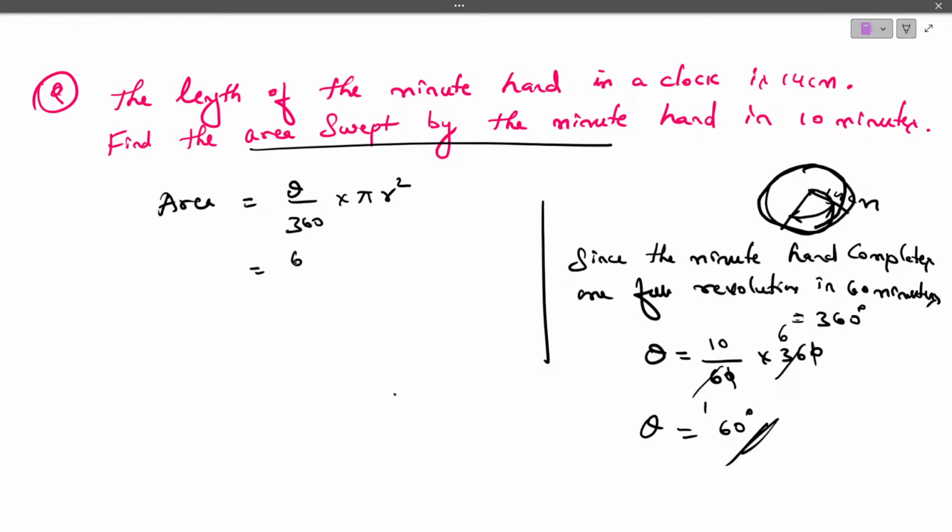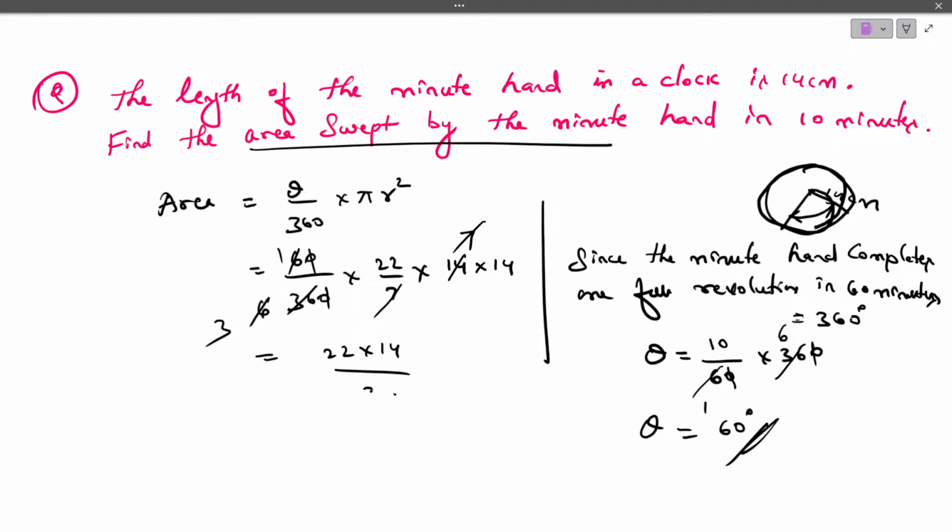So theta is 60 by 360. Pi is 22 by 7. Radius is 14 centimeter, but here it is r square, so we write 14 into 14. Now we have to simplify these values. 0 gets cancelled. 6 ones are 6, 6 sixes are. Next 2 threes are 6. 2 sevens are 14. This 7 gets cancelled. Now what is left out? 22 into 14 divided by 3.